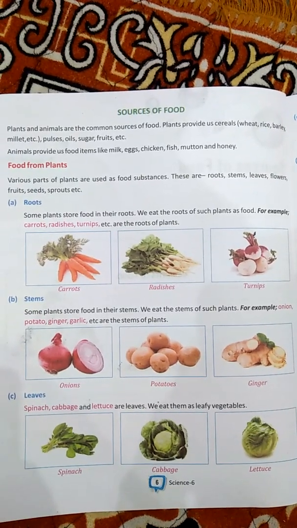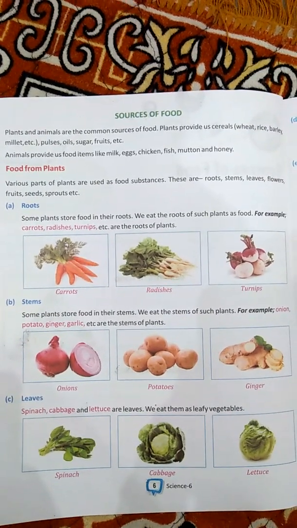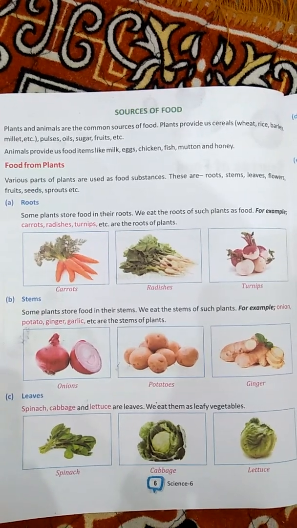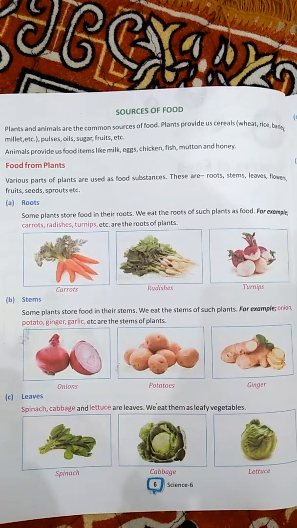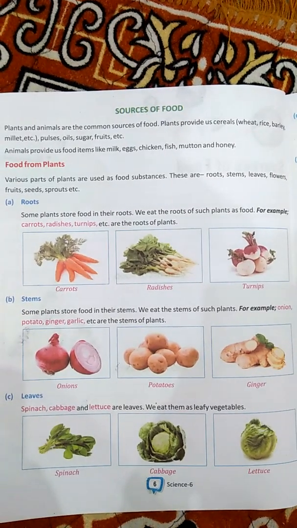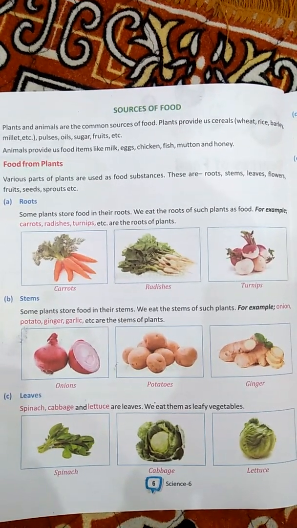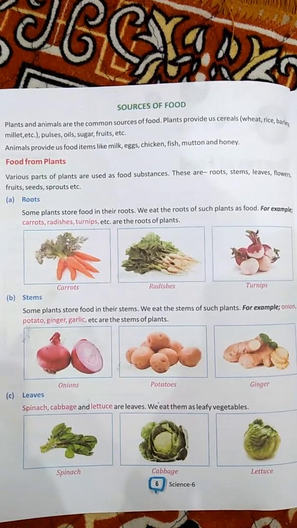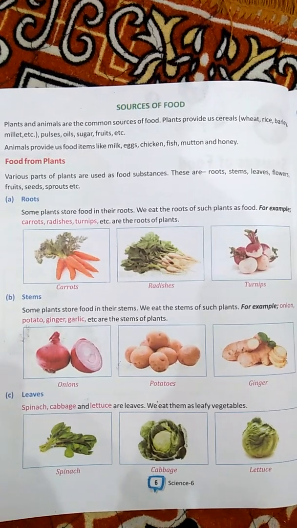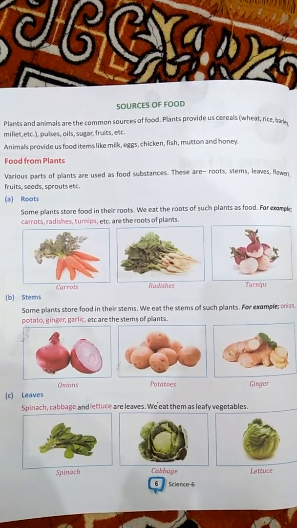Some plants store food in their roots, like carrot, radish, and turnip, and we eat the root of these plants. Here are some roots of plants like carrots, radish, turnip, etc. Then our next is stem.